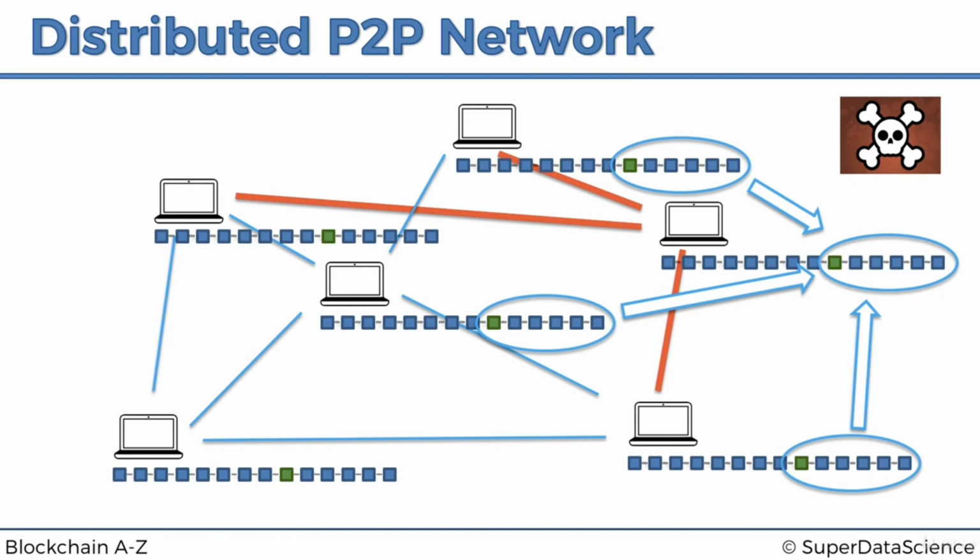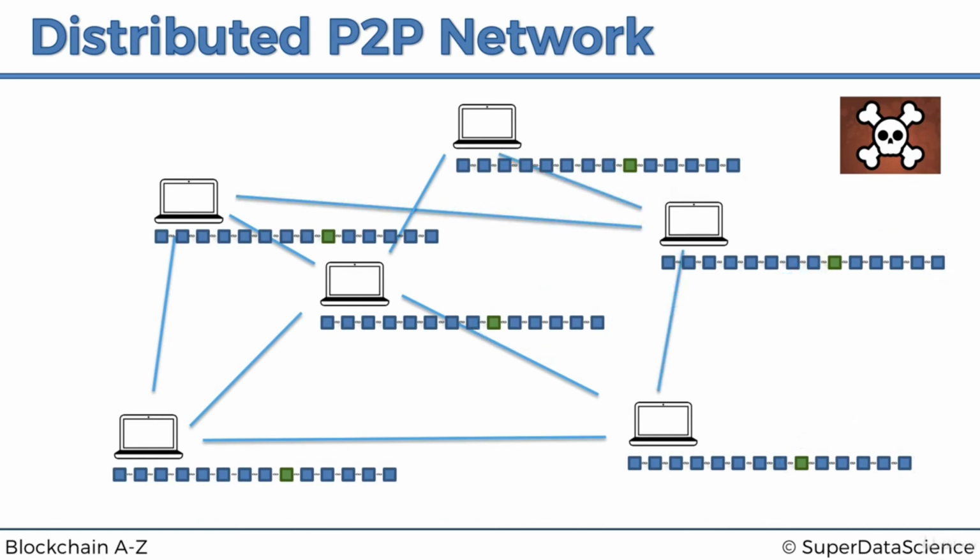So we had hash cryptography, that was one level of security. Now we've got the peer-to-peer networks, another level of security. And as we'll see through the consensus protocol and other things, there are more and more layers of security that make blockchains so powerful. So yeah, there we go. Everything's good. Blockchain is back to normal.